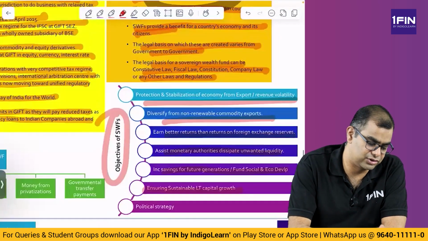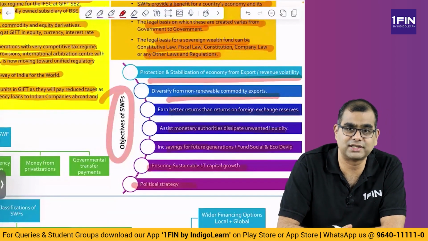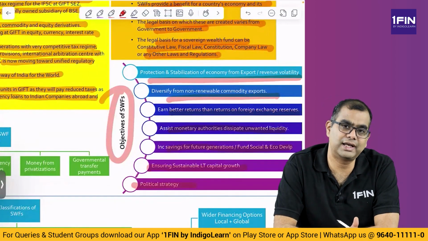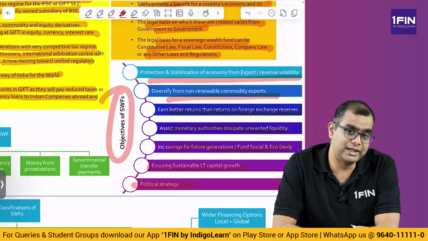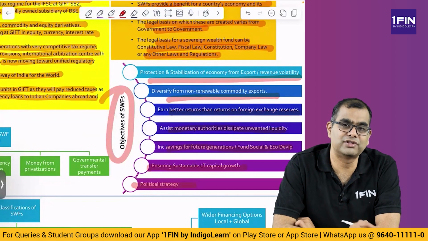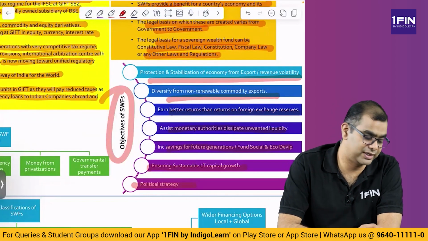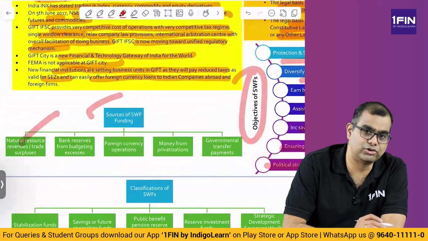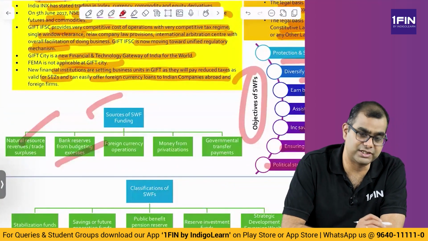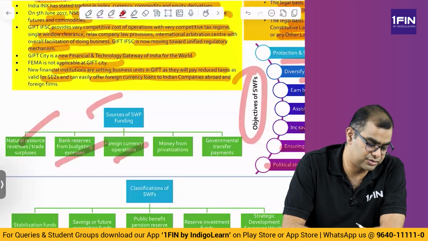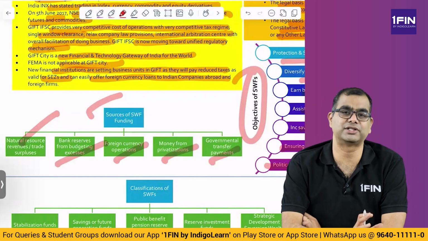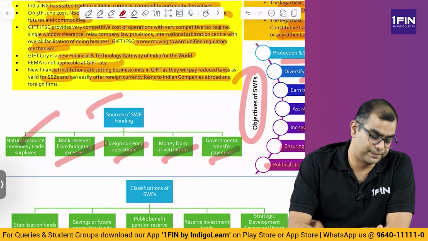Obviously, it ensures growth. Then it is also a political strategy. China uses this a lot to ensure that they meet their political objectives. So they go and make investments in Africa, buy out mines somewhere, they do all of that. What are the sources? Natural resources or revenue or trade surplus, banking resources from budgeting excesses, foreign currency operations, monetization, privatization, or governmental transfer payments. So basically any kind of surplus that the government generates, they use this.